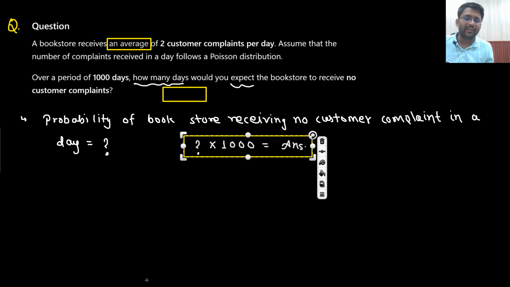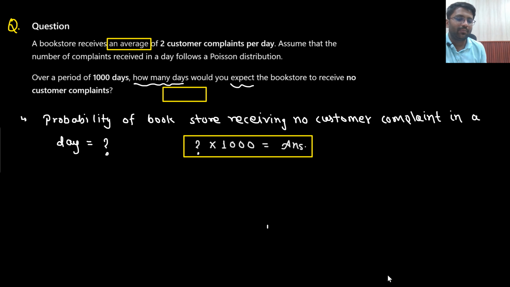If I find out what are the chances that in a day there is 0 customer complaint, what are the chances of that? And if I multiply that with 100 days, will I get my answer? Yes sir, you will get your answer. So now my target is finding the probability that a bookstore is receiving no customer complaint, or 0 customer complaint, in a day.